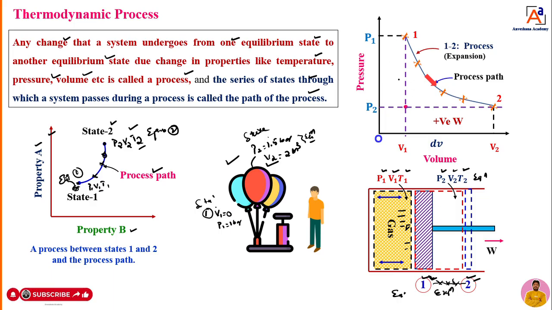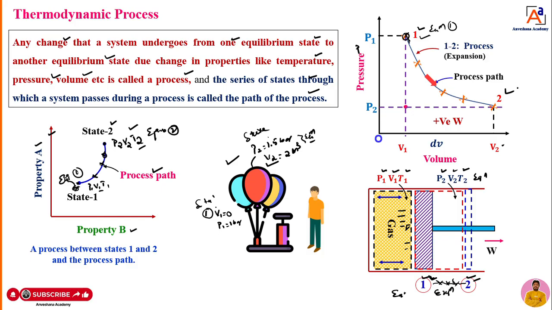You can see here, dear students: vertically I will take pressure, horizontally I will take volume, V1 and V2. Assume that when the piston is at particular point 1, that is our initial condition, or starting condition, state 1, which I will mark as 1. Once the piston moves from point 1 to point 2, volume increases but pressure decreases. You can see the volume increasing. That means when the piston is at particular point 1, it is in an equilibrium condition 1.